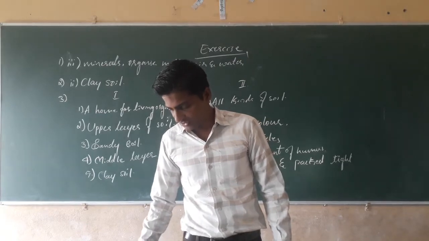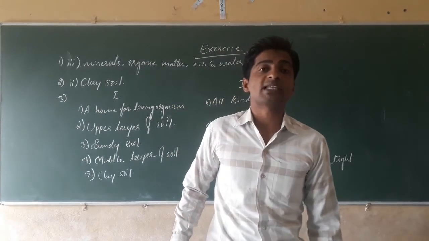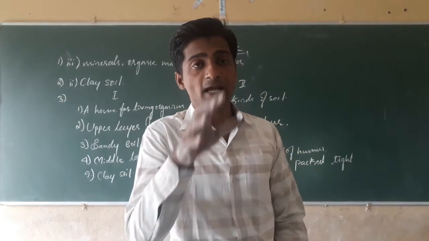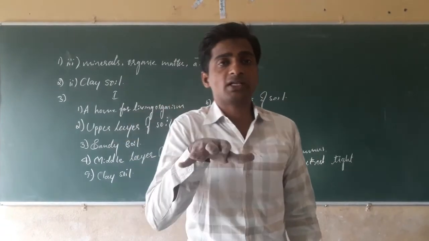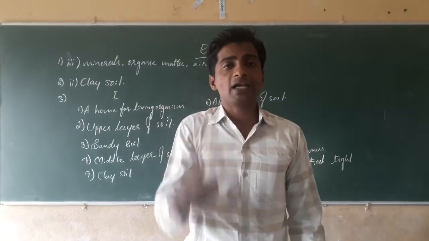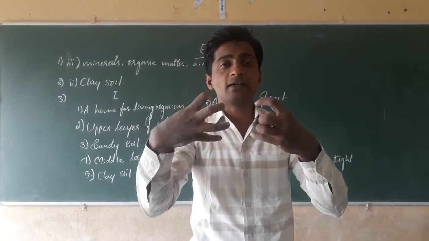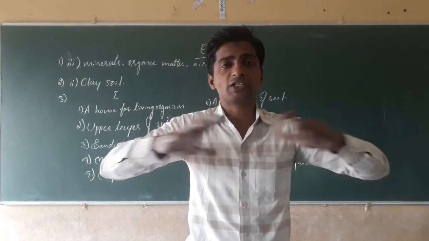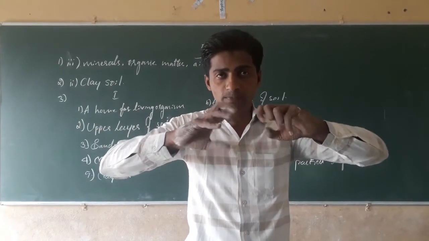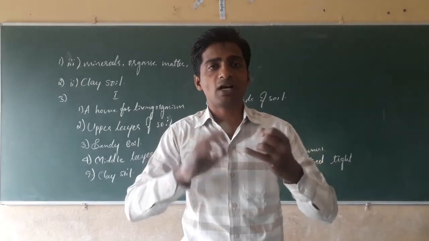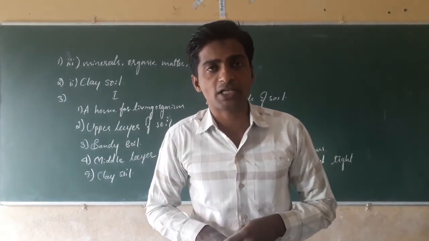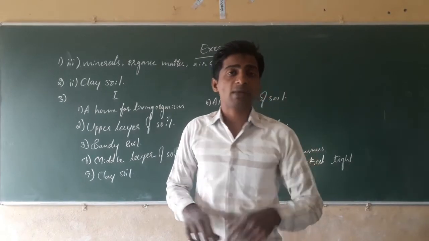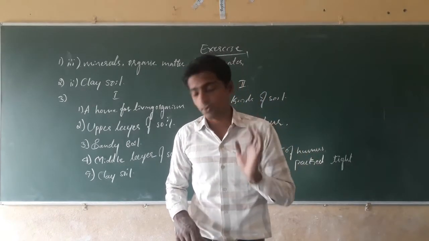Next, dear students, see the next question. Explain how the soil is formed. The soil is formed by the process called weathering of rocks. Due to air current, water current, animals and high temperature, the particles of the rock fall off. The removal of the particles of rocks due to water current, air current, high temperature and animals is called weathering. By the weathering of rocks, the soils are formed.